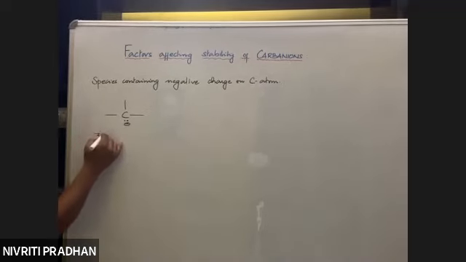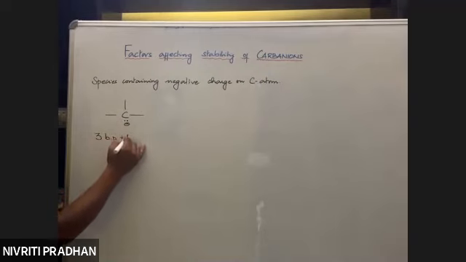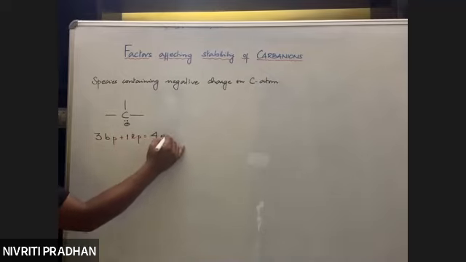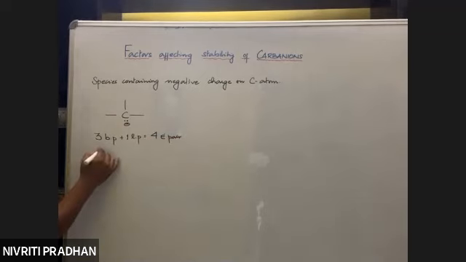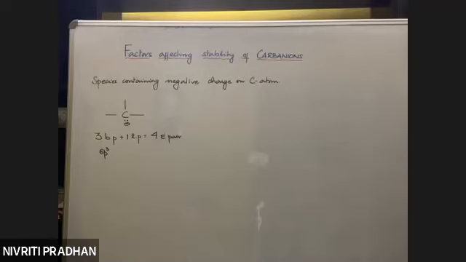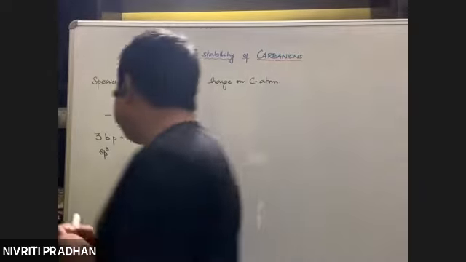We see 3 bond pairs and 1 lone pair of electrons, a total of 4 electron pairs. Since there are 4 electron pairs, it is sp3 hybridized. So carbanions are tetrahedral, whereas carbocations were trigonal planar.